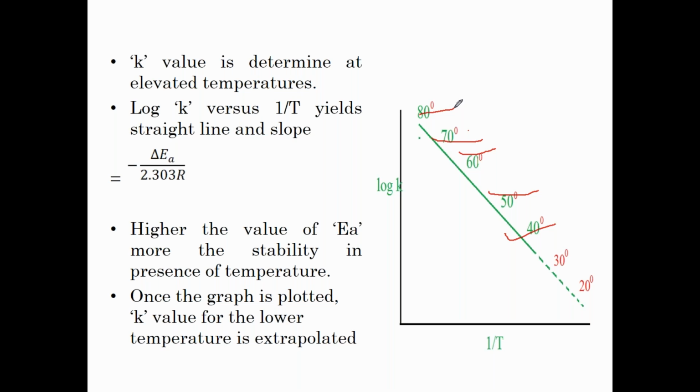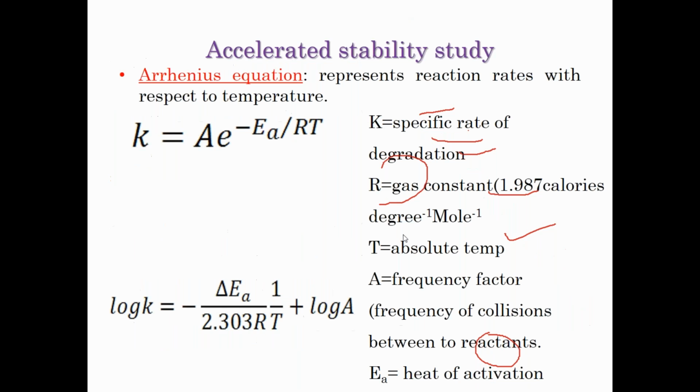Once we have got the K values, this graph comes into the picture. This graph is not directly from the first experiment. We have to carry out the experiment at different temperatures, determine the K value, then you plot this graph, which is the Arrhenius graph, where you're plotting the K value in the y-axis and the x-axis is 1 by T. And this is nothing but the straight line equation which we have understood previously. This one. So K value here, if you look carefully, is y is equal to mx plus c. This is mx, x is 1 by T. This is the y.